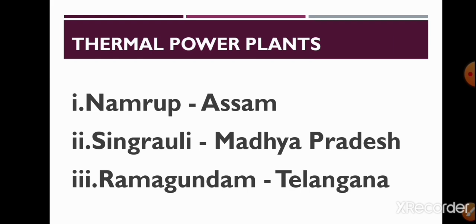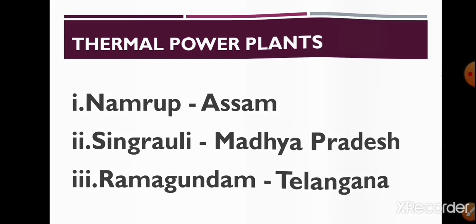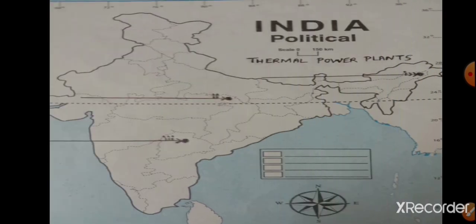Okay. Once again, Namrup is located in Assam. Singrauli is located in Madhya Pradesh. Ramagundam is located in Telangana. Okay. Now let us try to locate these on the outline map of India. See, students, I have already located it, right? I have put the symbol, I have put the arrow mark, I have written the question number. I have to just write the names.